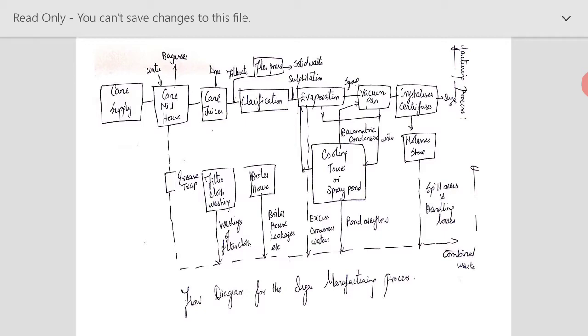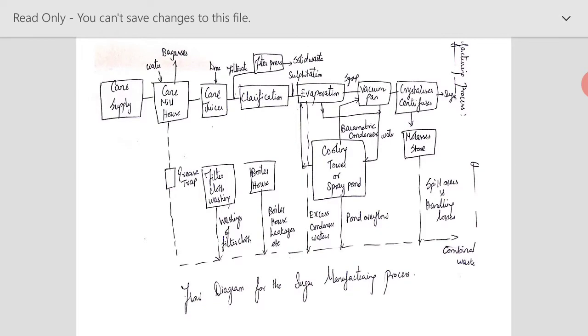The juice extracted from this cane mill house will be added with lime. Why? Because normally this juice is brown in color, and the sugar we want has to be white, so the color has to be properly removed. So it will first be clarified, and for this clarification we add lime as well as sulfite. Because of this, all the impurities and color will be removed. Then it will be sent to an evaporation unit.